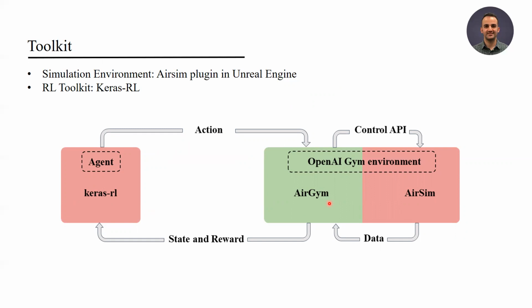After applying the action in the environment, AirGym receives the data, which includes the observation space, and passes it as a state to the agent. So AirGym acts as a bridge between the agent and AirSim.